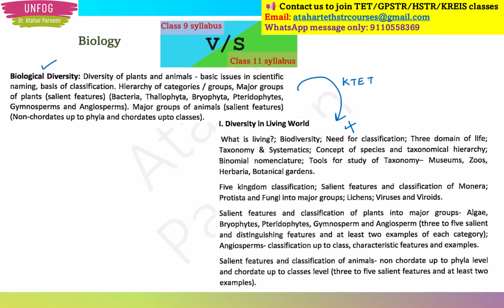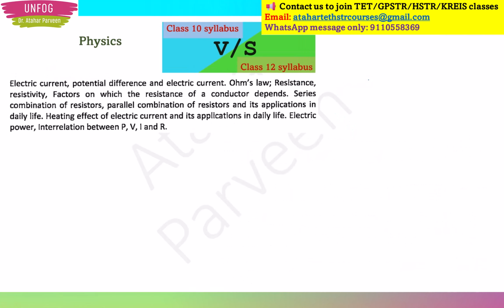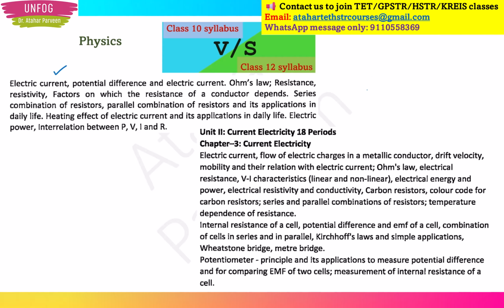Now let us see class 10 and class 12. We can match the syllabus there also. For example, in physics we have the current electricity chapter, right? According to me, if you prepare thoroughly for this chapter, it is like you have prepared for the chapter in PUC second year. For sure they will not ask you big tough questions from current electricity.